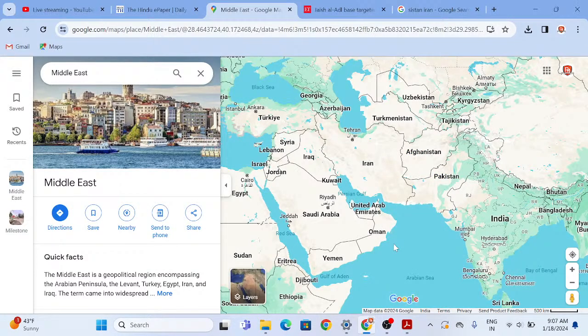Now I am just getting a news update that Pakistan has also retaliated, right? This has just come on my news app. Let me see the news. It says: Pakistan hits militant targets in Iran day after deadly strike in Baluchistan. Right now, it is a developing story. It will be updated, but Pakistan has also retaliated.